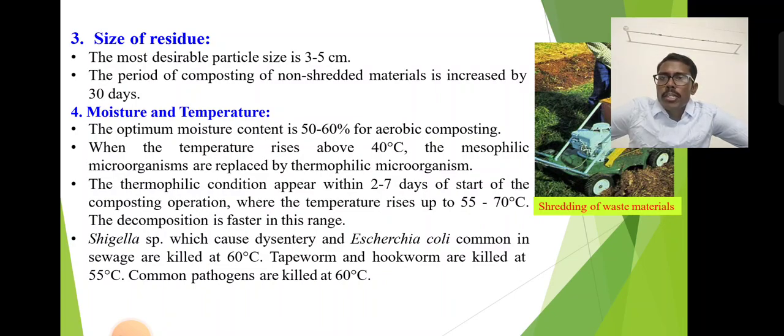Next one, moisture and temperature. The target moisture content is 50 to 60% for aerobic composting. When the temperature is up to 40 degrees, this is the mesophilic stage. Mesophilic microorganisms are replaced by thermophilic microorganisms. The thermophilic condition appears within 2 to 7 days of the start of the composting operation, when the temperature rises to 50 to 70 degrees Celsius. The decomposition is fastest in this range. E. coli, the common pathogens, are killed at 60 degrees Celsius. Tapeworm and hookworm are killed at 50 degrees Celsius. Common pathogens are killed at 60 degrees Celsius.